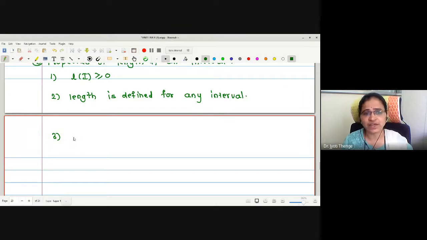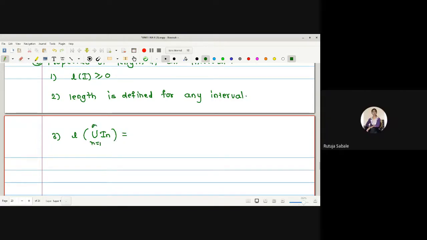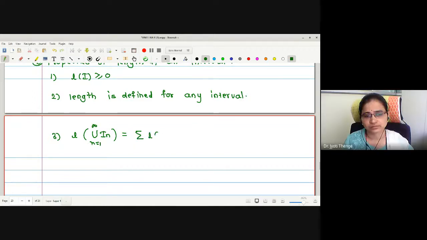What is next? We have defined the length of a union of intervals. See what I am writing. Length of union of intervals. How have we defined it? Summation of the lengths. Yes, this is the summation of the lengths. Okay. What is the next one we have seen? Translation invariant, na? Yes, ma'am. Length is translation invariant.